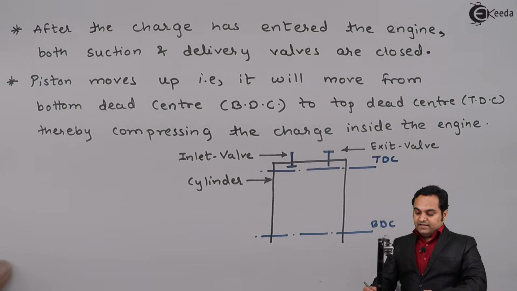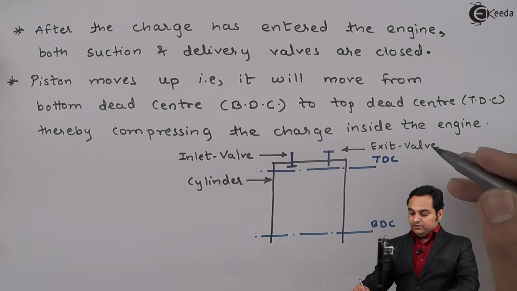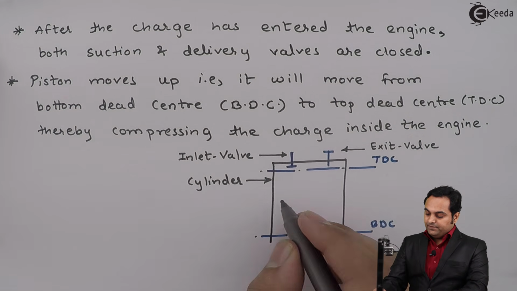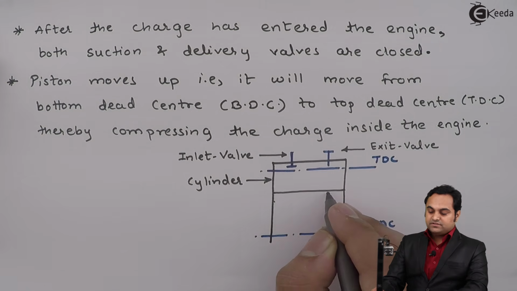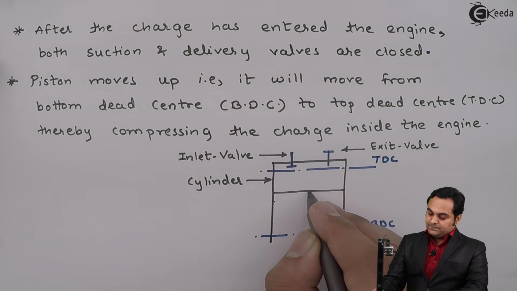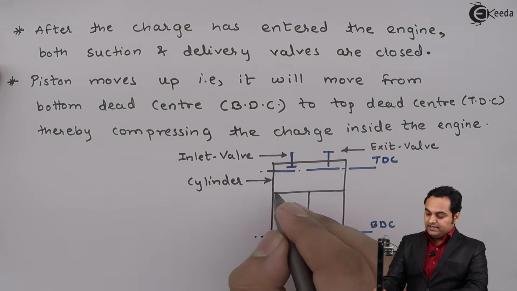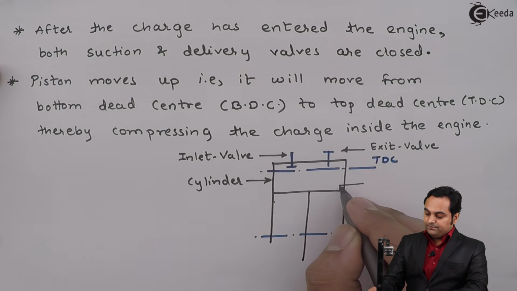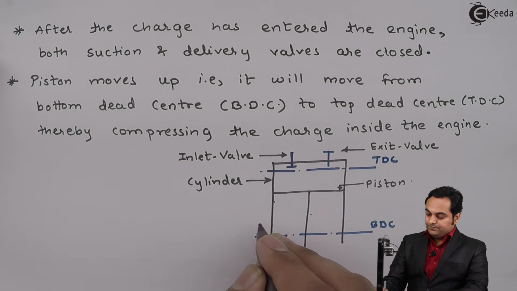Now as I have explained, for suction the piston would be there inside this cylinder and it would be reciprocating. So here I'll just draw the diagram of a piston, and this is a line diagram, and this piston is connected with the help of a connecting rod to the crankshaft. So here I have a piston and this is the connecting rod.